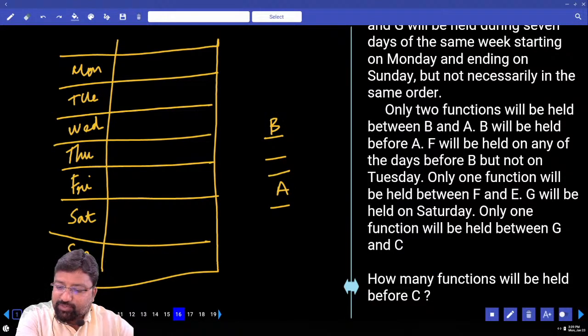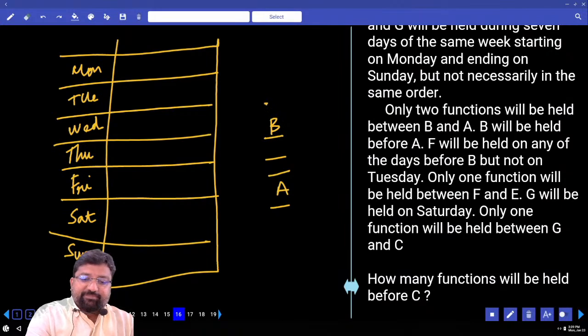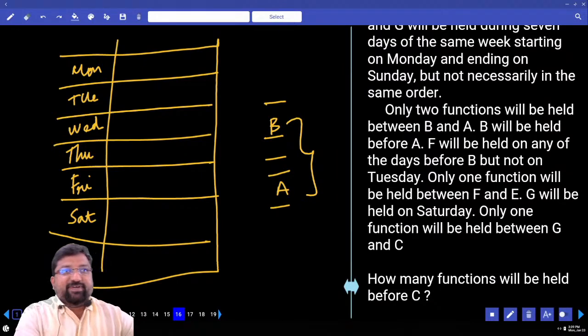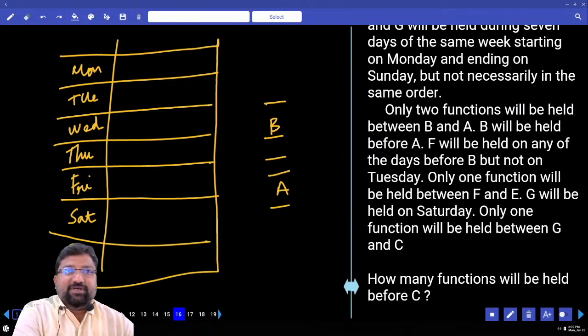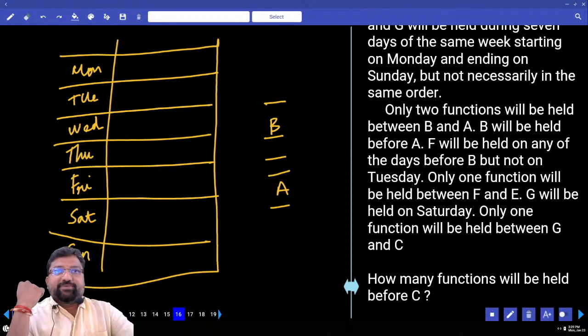F will be held on one of the days before B, but not on Tuesday. Before B, there should be a possibility for at least one function, and what is that one function? F. Right? See, including B and A, how many functions did I cover? 4. And how many more? 3. These 3 can be before B or after B.